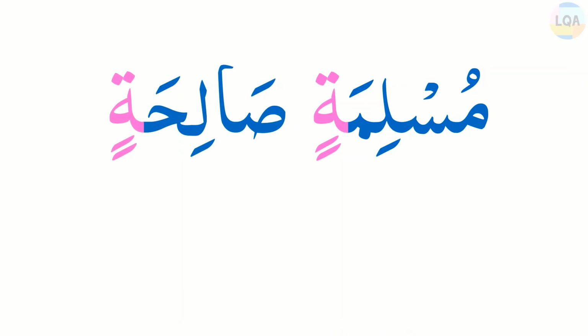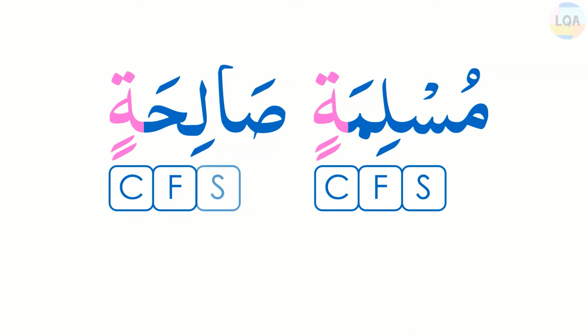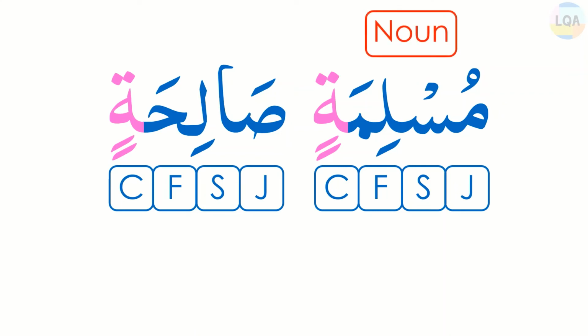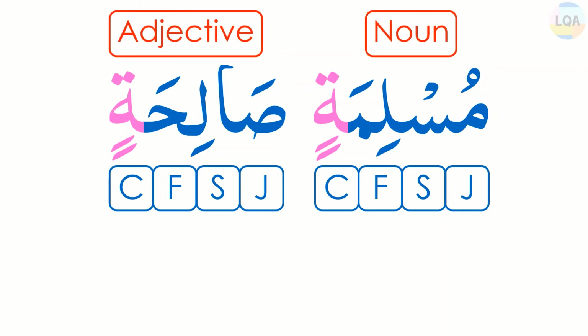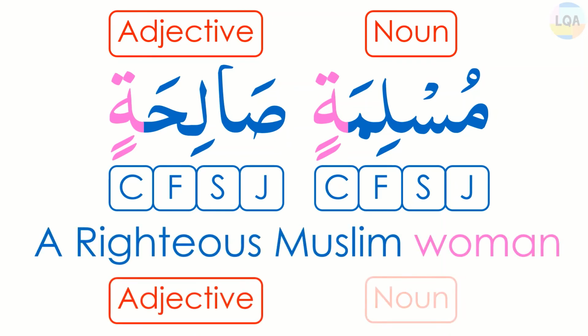In this example, Muslimatin, Salihatin. Here Muslimatin and Salihatin both are common noun because they don't have al in the beginning. And both of them are feminine because they have ta marbuta at the end of the word. They are singular because there is no dual and plural sign at the end. And both of them have kasra at their last letter, so both of them are in jar status. As all the four properties of Muslimatin match with Salihatin, Muslimatin is noun and Salihatin is adjective. So the translation will be a righteous Muslim woman, where righteous is adjective and Muslim woman is noun.